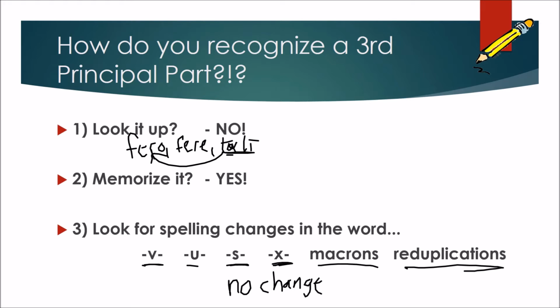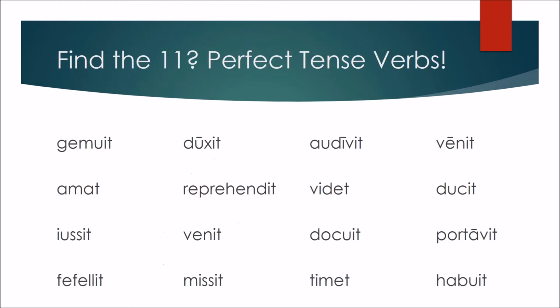So I want you to take these spelling changes and keep them in mind as you look for 11 perfect tense verbs. On the video there are 11 perfect tense verbs. Please pause the video as you try to find all 11. On the board, you're going to see answers for the first 9.